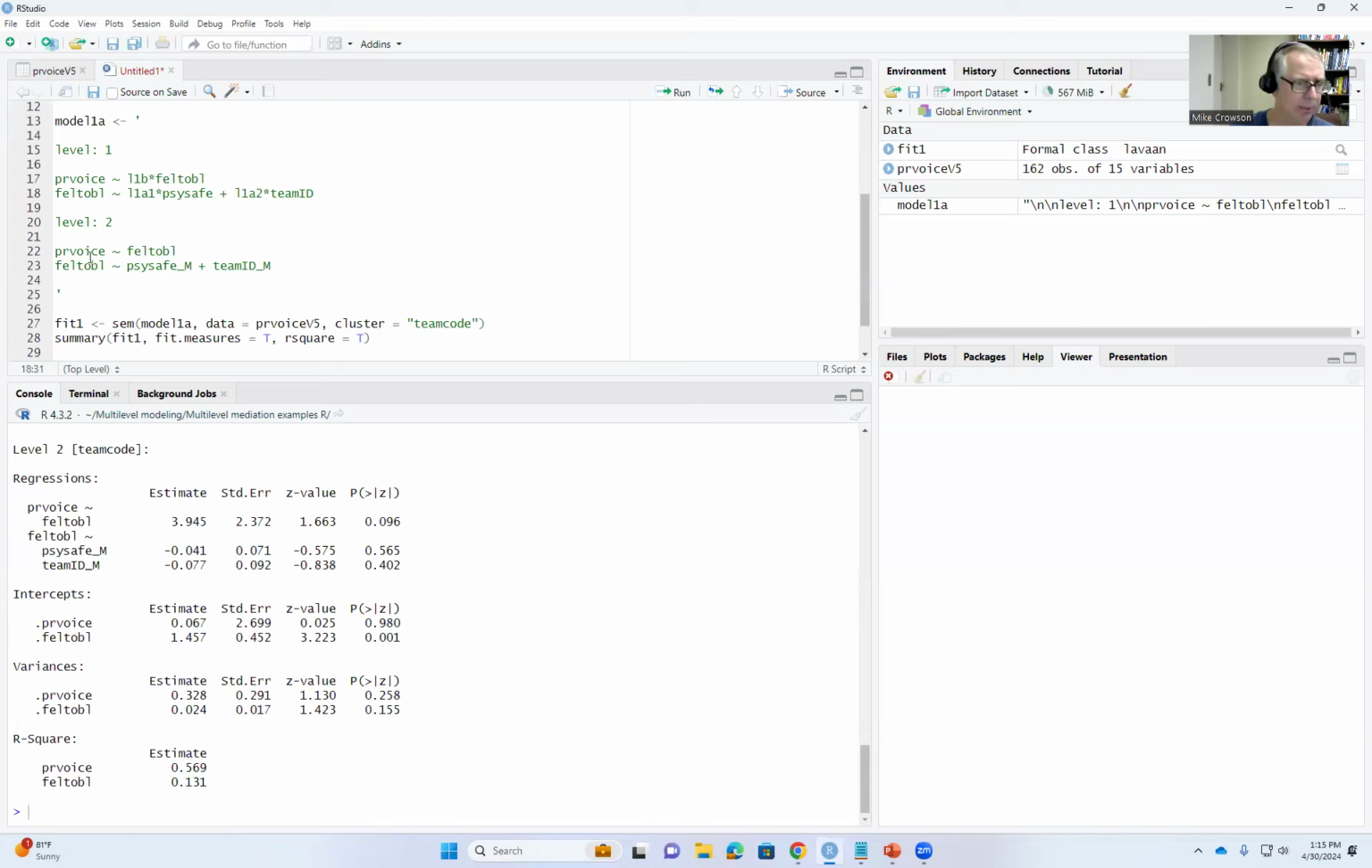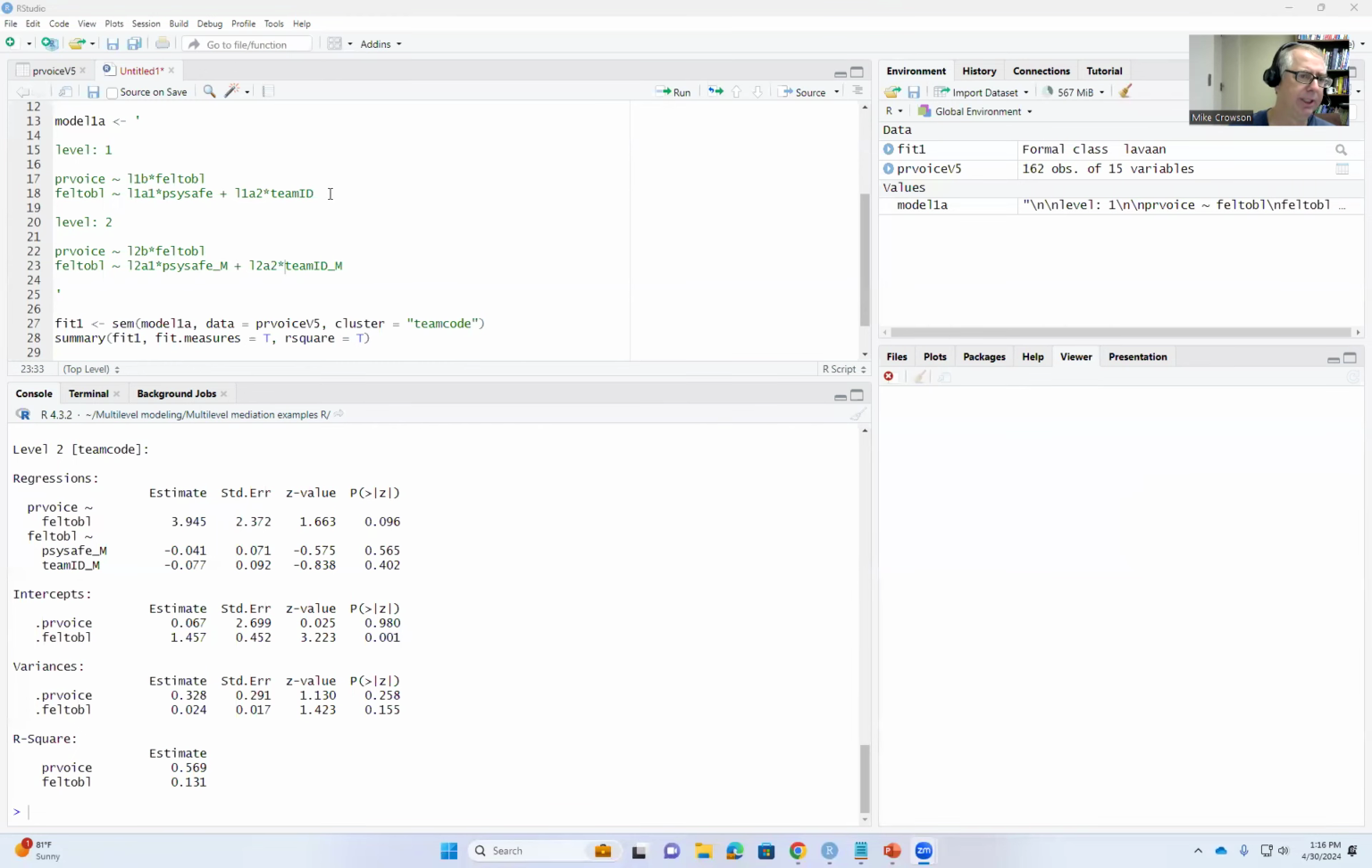For level 2, then we'll type in L2B asterisk for the path from team level felt obligation to team level promote a voice, and then L2A1 for the compositional variable, the path from SciSafe, the team level mean for psychological safety, to felt obligation, and then L2A2 for team level identification to team level felt obligation. So we've assigned the labels now to our paths.